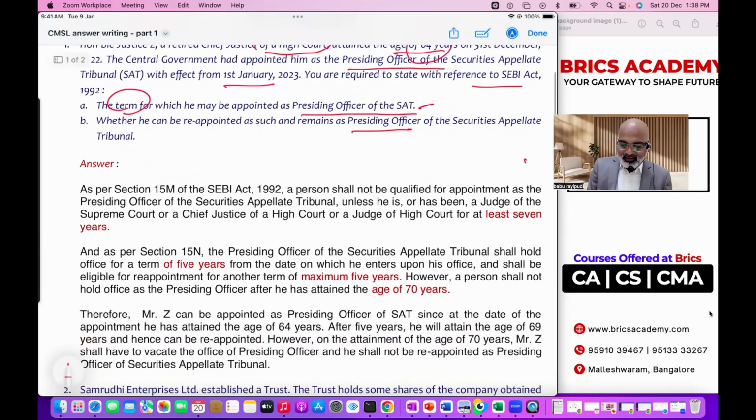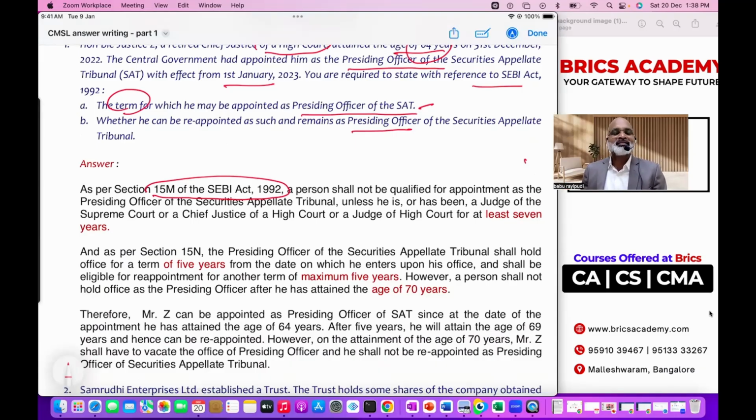So first of all, there is a section associated. Now that I'm telling you sections, if in case you don't remember the section, generally any legal concept has to be explained with the help of sections. By any chance, if you don't remember the section, you can write as per the relevant sections of SEBI Act 1992. Okay, if you remember, fine. If you don't remember also, don't worry.